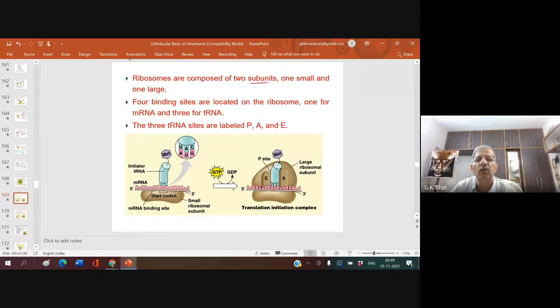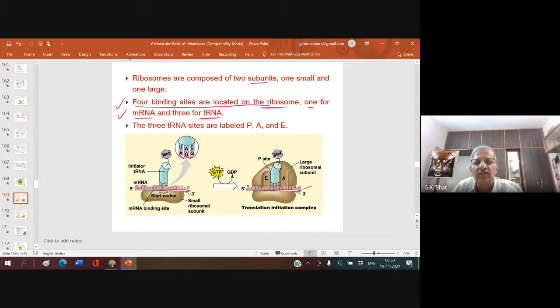Four binding sites are located on the ribosome. Very important. One for mRNA and three for tRNA. This is a very important point. There are four binding sites on the ribosome. This is the ribosome, and one site is for mRNA, see, this is the mRNA. The ribosome has a binding site, one for mRNA and three for tRNAs.